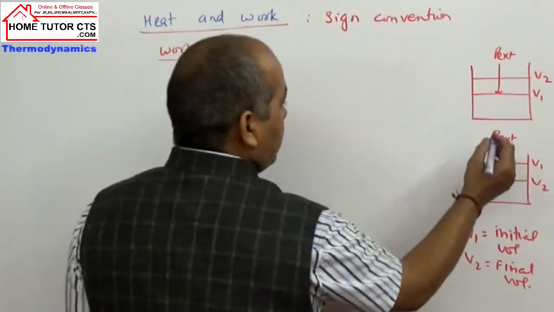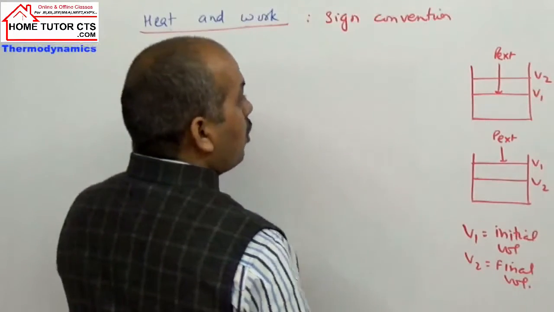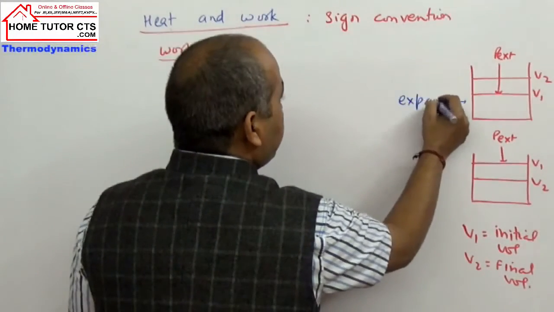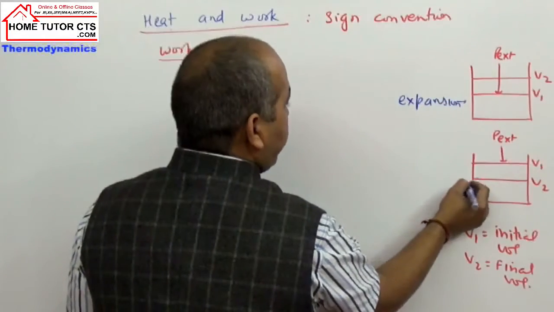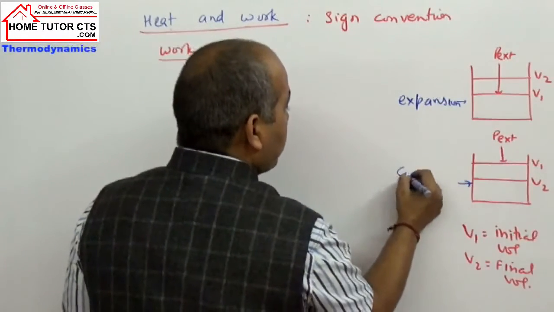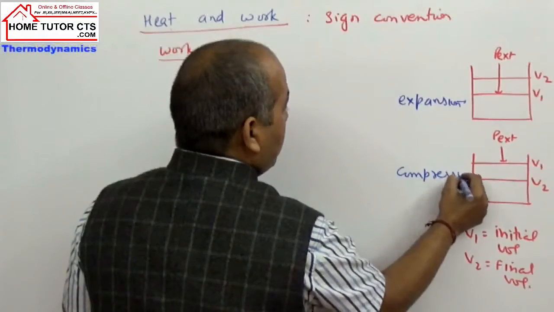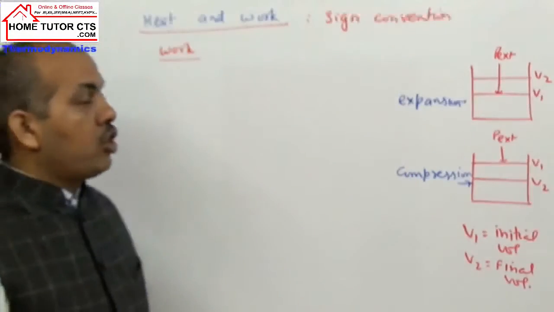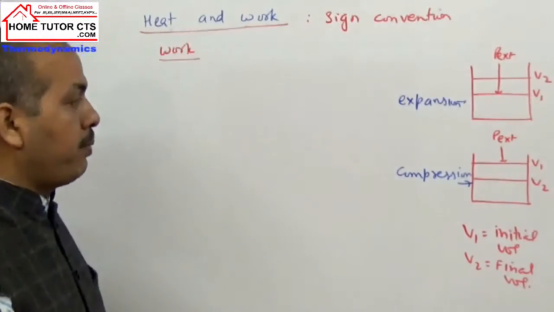In expansion, पहला केस क्या होगा? When the volume increases, it is the case of expansion of gas. The second case is when the volume decreases, applying pressure, it is the compression of gas. There are two common kinds of work: work of expansion or work of compression.